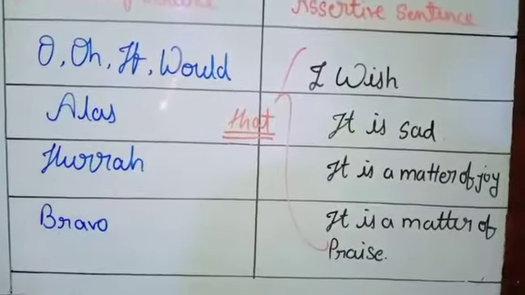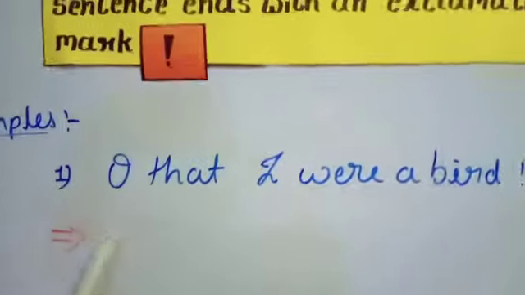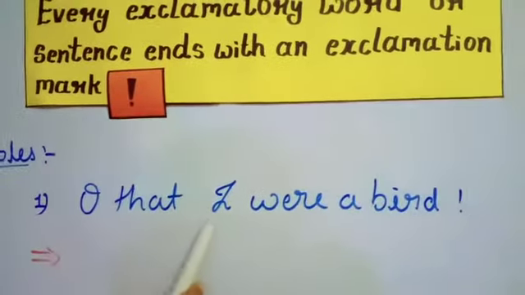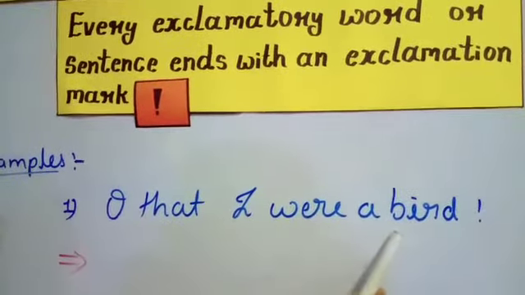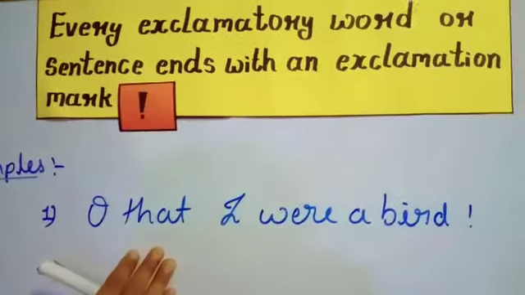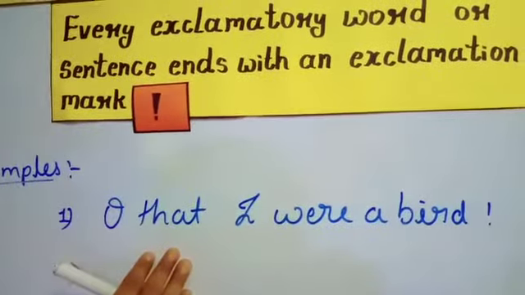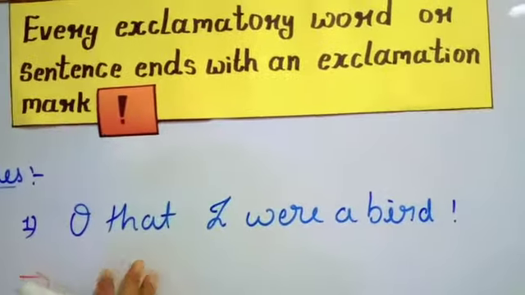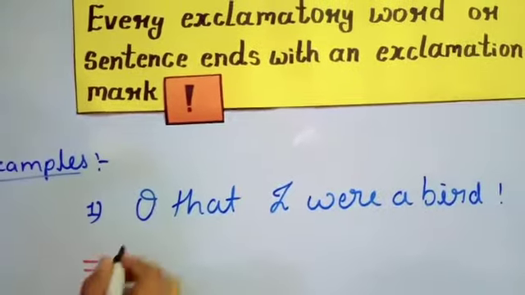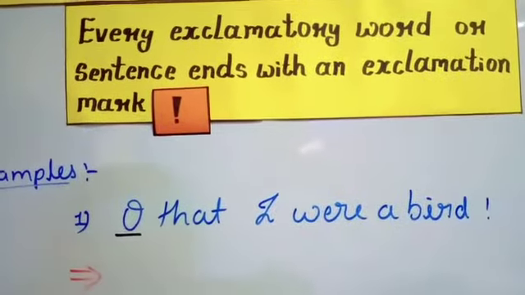Let's see with the help of examples. Here we have the first example. Oh, that I were a bird, means here we are expressing our view, our imagination. If I were a bird, so let's change into the assertive. Here we have the O, remove that.